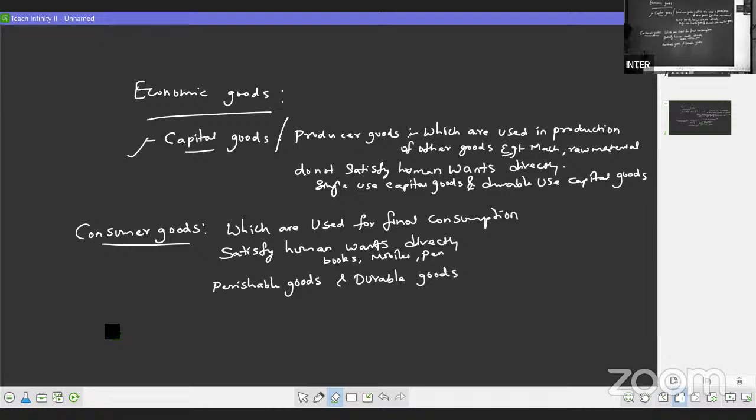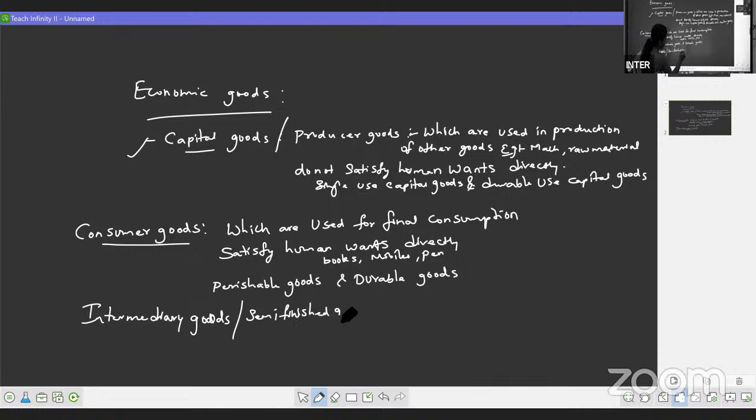Now finally we have one more type of good. They are intermediary goods. What are intermediary goods? Intermediary goods are also called as semi-finished goods.